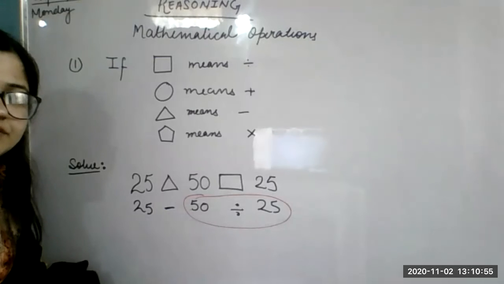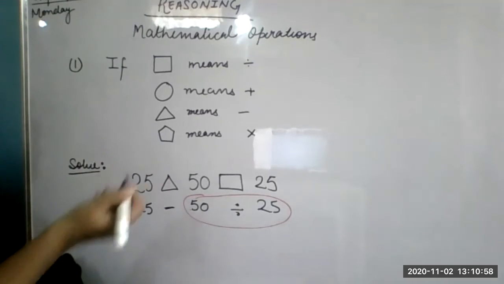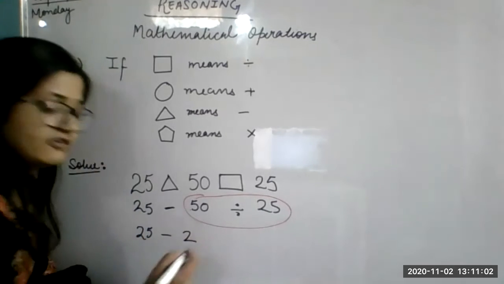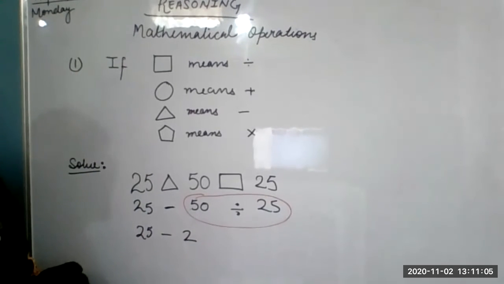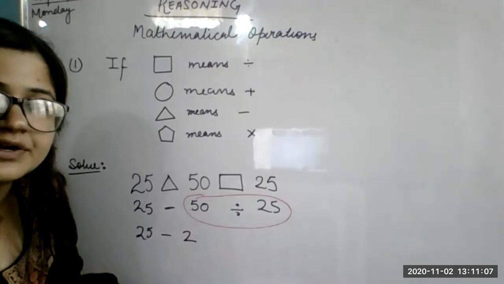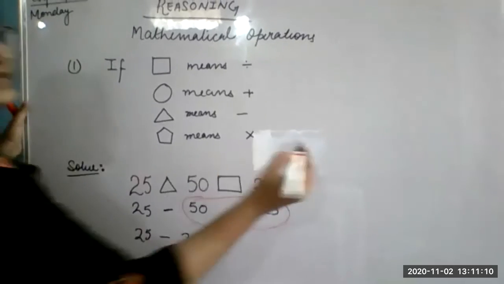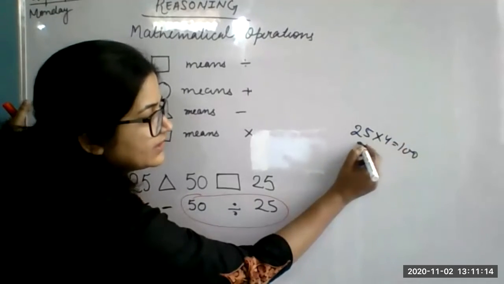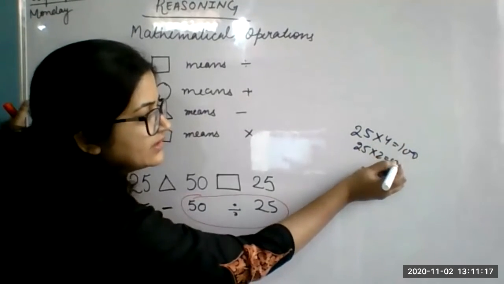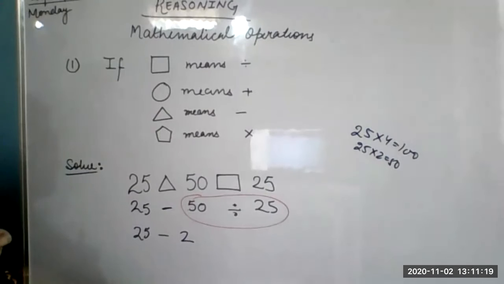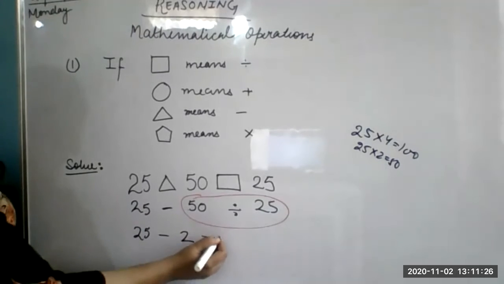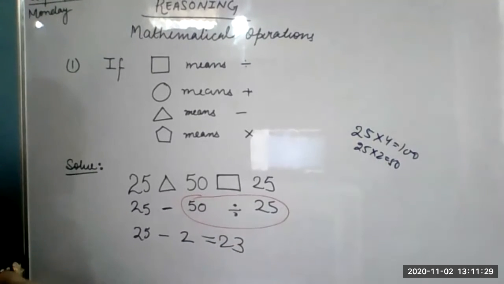Ma'am, 2. 2, beta, 25 twos are 50. 25 fours are 100. Remember these terms, this is for general use. You should remember 25 fours are 100, 25 twos are 50. 4 times 25 means 100. 2 times 25 means 50. 25 minus 2 is what? 23. 23 is the answer.